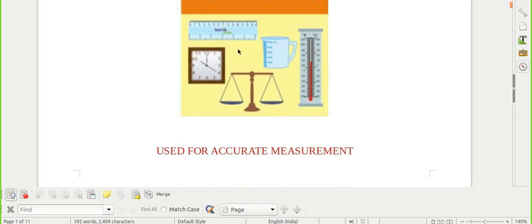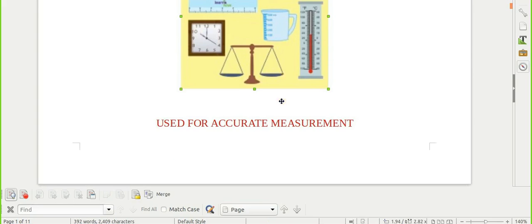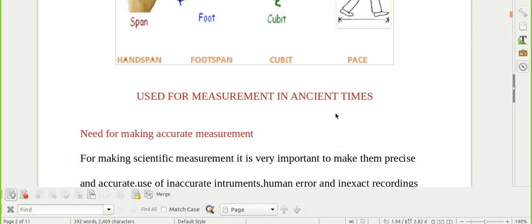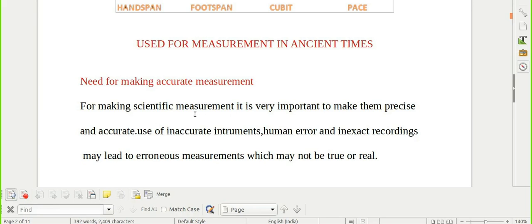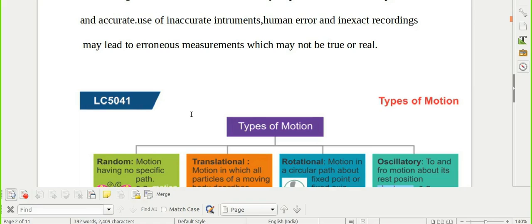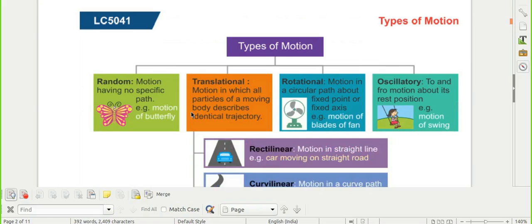Here in the picture we see the different things which are used to measure length, weight, time and volume. Due to this inaccuracy in measurement in ancient times, scientists developed a set of units called SI units, which is globally accepted everywhere. When we are measuring anything, we use different units.